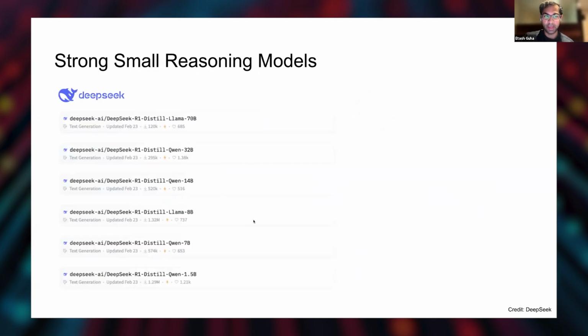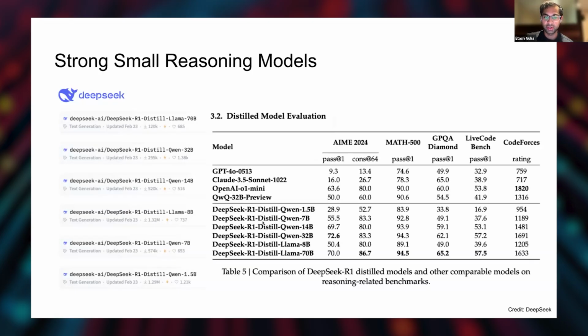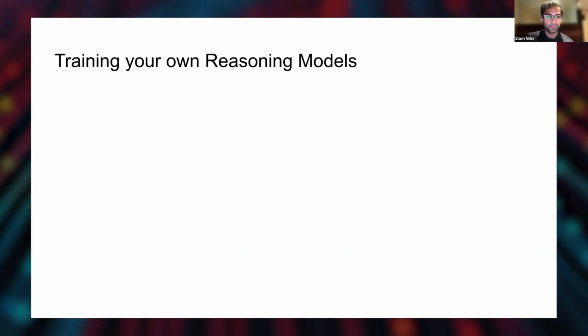And through this paper, one of the most important things is that they demonstrated that small models could really reason quite well. So they released, alongside their R1 model, 6 other smaller models that perform really well, competitive with frontier models on these relevant benchmarks. So you can see on the right-hand side how we compare models like distilled Qwen 7B against O1 Mini, for example, or GPT-4o, Claude Sonnet. It was very competitive, which is quite impressive and encouraging for the open source community.